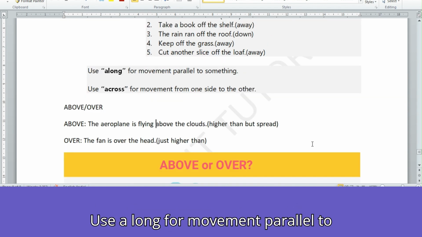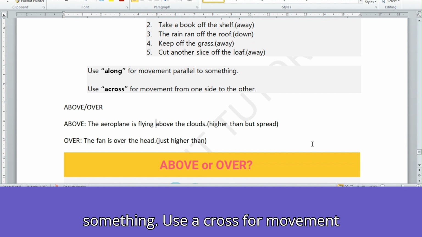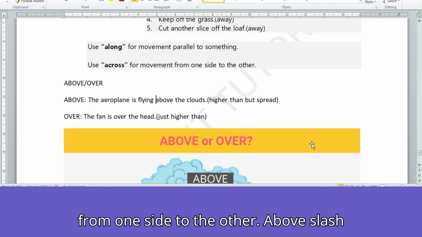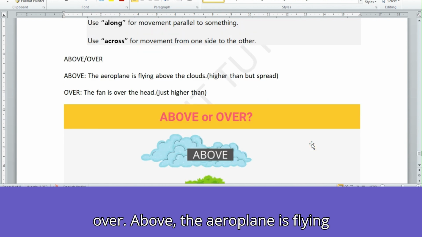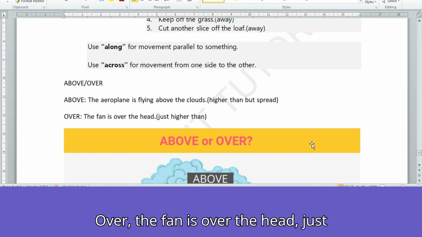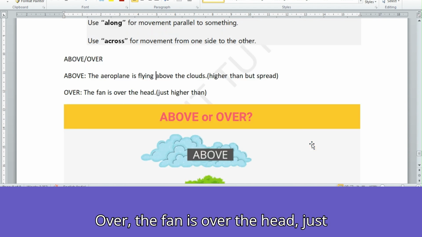Use along for movement parallel to something. Use across for movement from one side to the other. Above/over. Above: the aeroplane is flying above the clouds, higher than but spread. Over: the fan is over the head, just higher than.